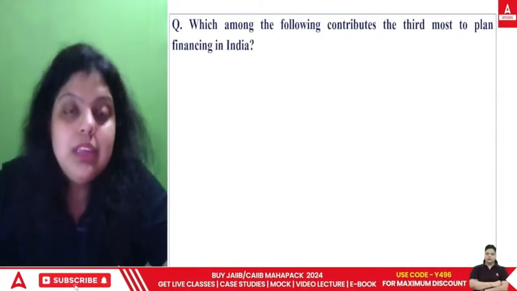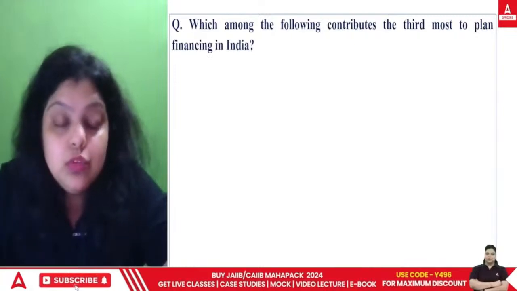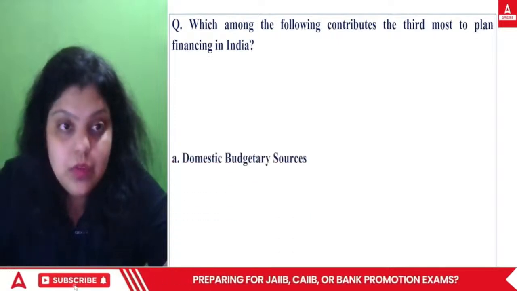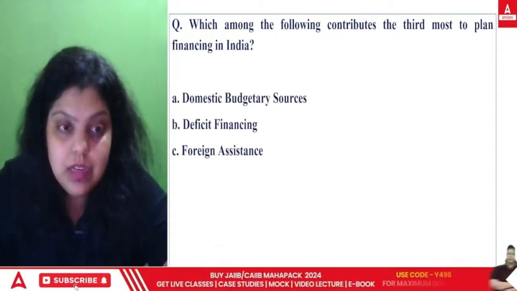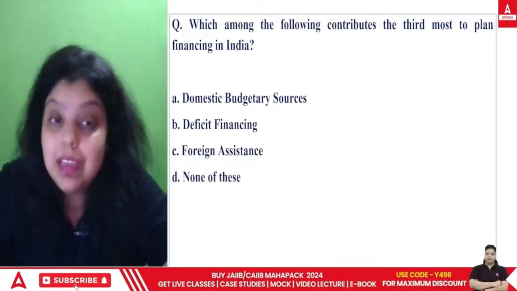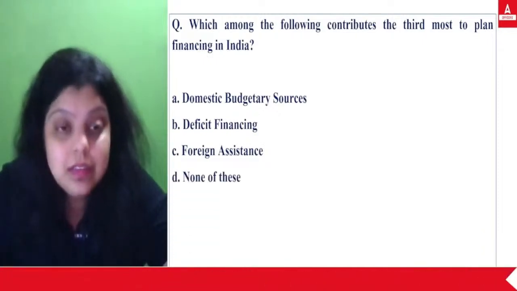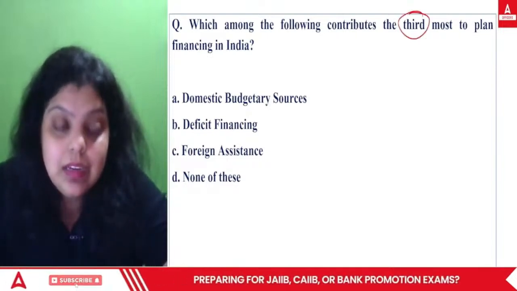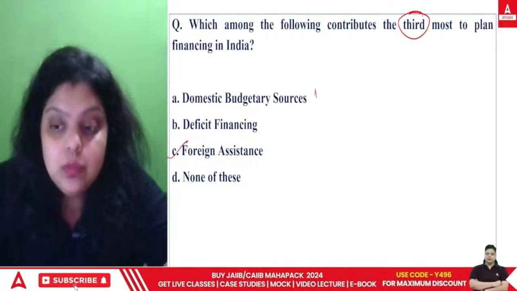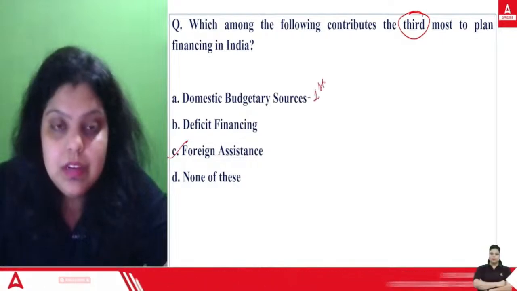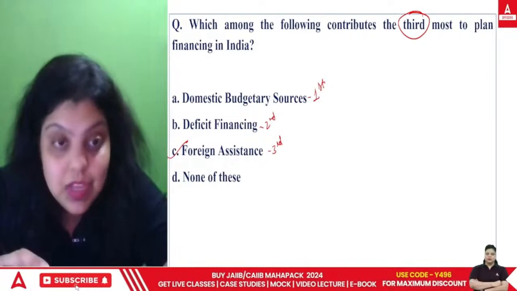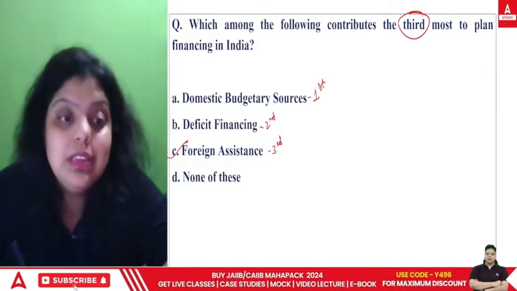First, which among the following contributes the third most to plan financing in India? These are the options in front of you: domestic budgetary source, deficit financing, foreign assistance, and none of them. I think we have just discussed this. They are asking the third most to plan financing in India, that's foreign assistance, because the most is the domestic budgetary source, the second most is deficit financing, and the third most is foreign assistance. So the same sequence they have been defined. So the right answer will be option C.